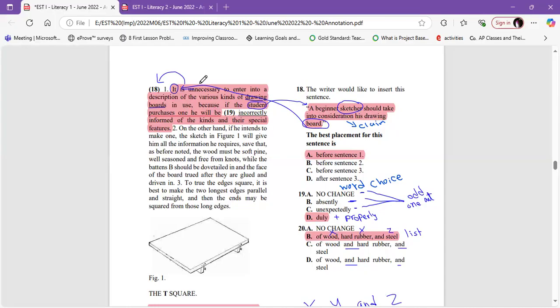He said, it's unnecessary to enter into a description of the various kinds of drawing boards in use, because if the student purchases one, he will be duly informed of the kinds and their special features. He said unnecessary to ask about them, but when he comes to buy one of them, he's going to be informed. So this is going to be positive, duly, or properly. The question after is number 24.